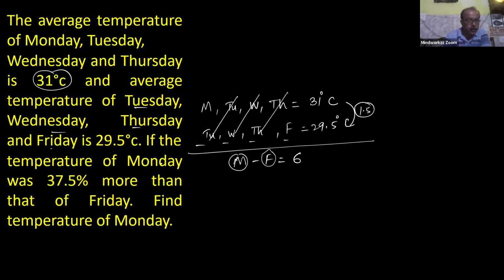Now, with the help of the second statement, the temperature of Monday is 37.5% more than that of Friday, so you can establish a relation between Monday and Friday, and you know the difference. So one equation is this and another one is from this statement. So you can easily calculate the temperature of Monday. It's great and fast. And 37.5% in terms of fraction is 3 by 8 for easy calculation.